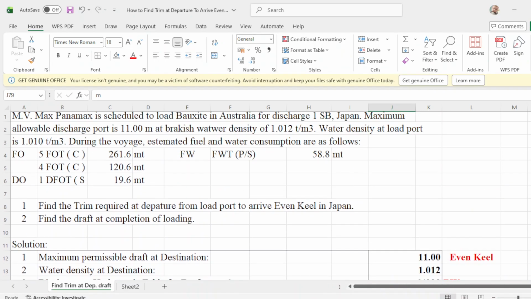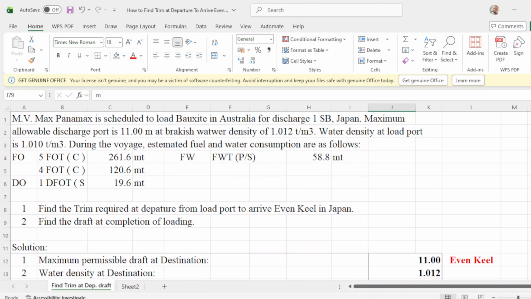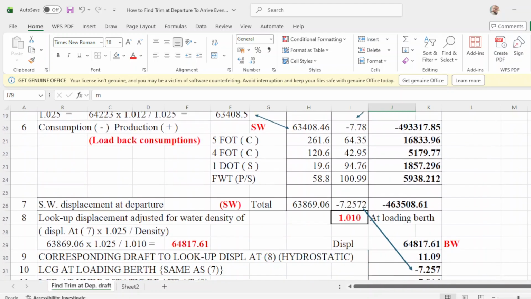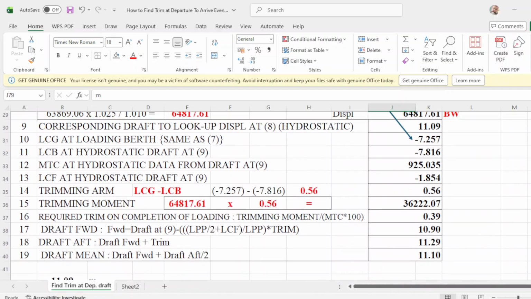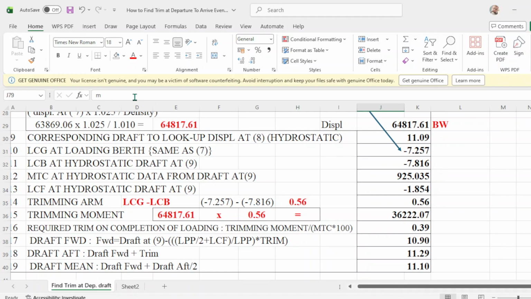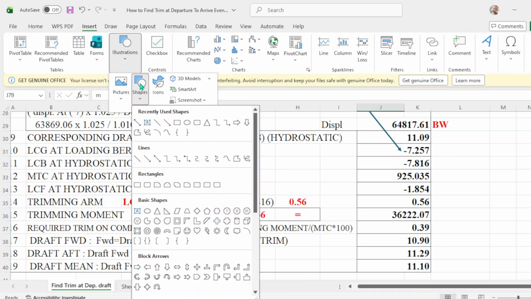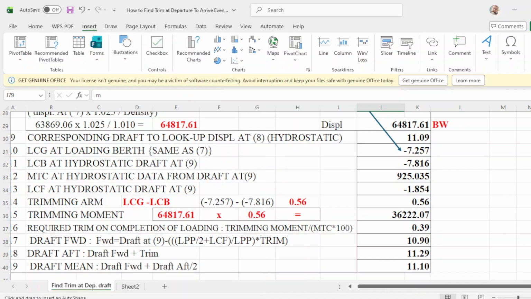Okay, this is the scenario, and this is the form up to here. Okay, so that you will not get lost. That will be insert, registration, then shapes, then this one.